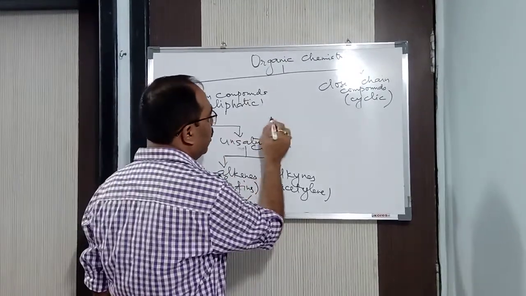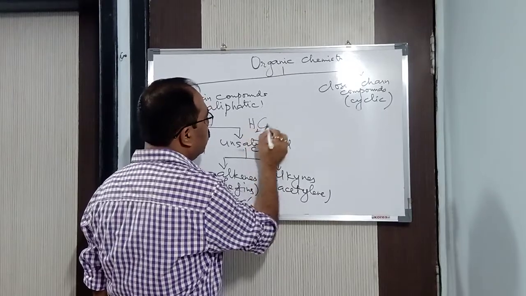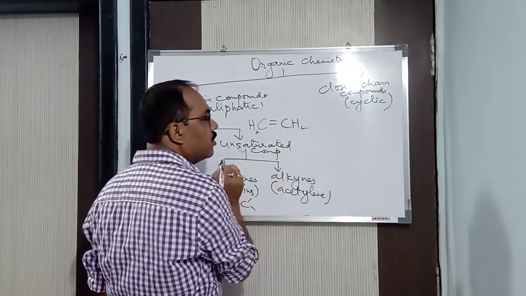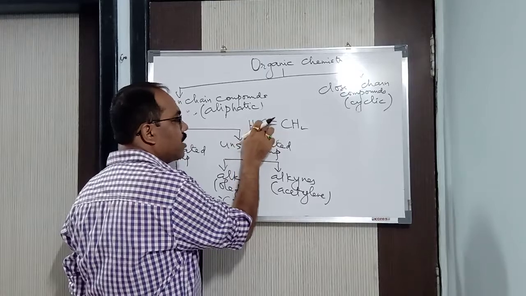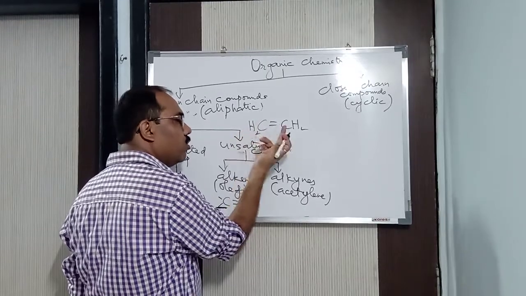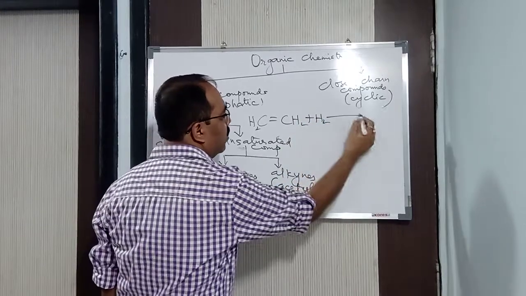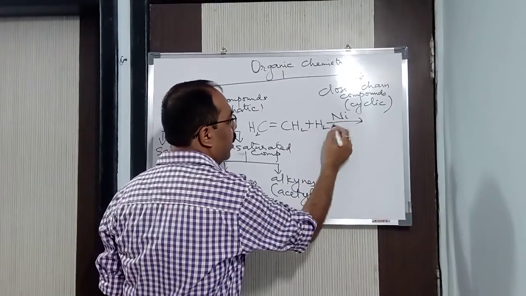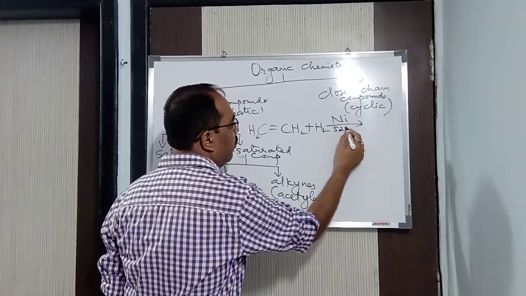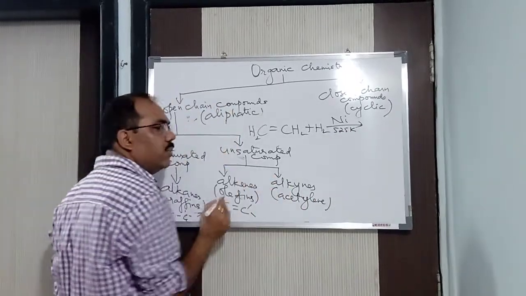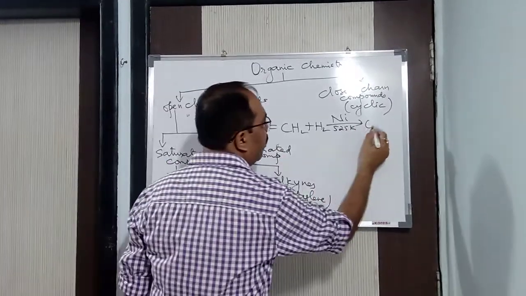Now look here at the board. See here, CH2 double bond CH2. Count it and see. Carbon has how many bonds? 2 bonds here and 2 hydrogen, so 4. Here it is 2 bonds and 2 hydrogen, 4. So it will combine with hydrogen. You have studied this reaction also in the presence of nickel and 525 Kelvin, let us say.